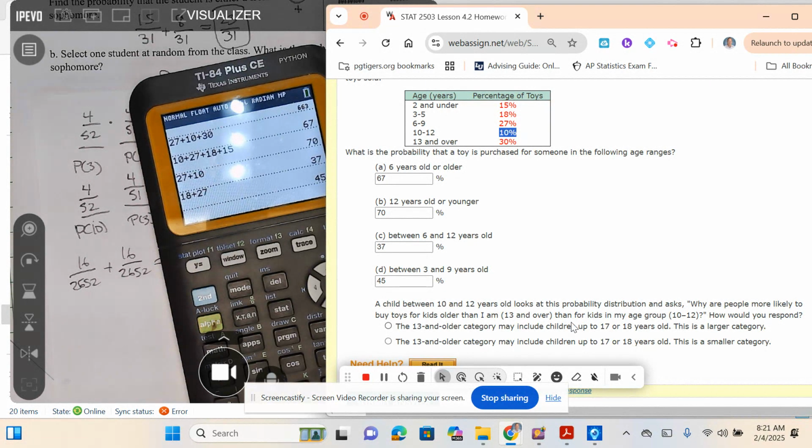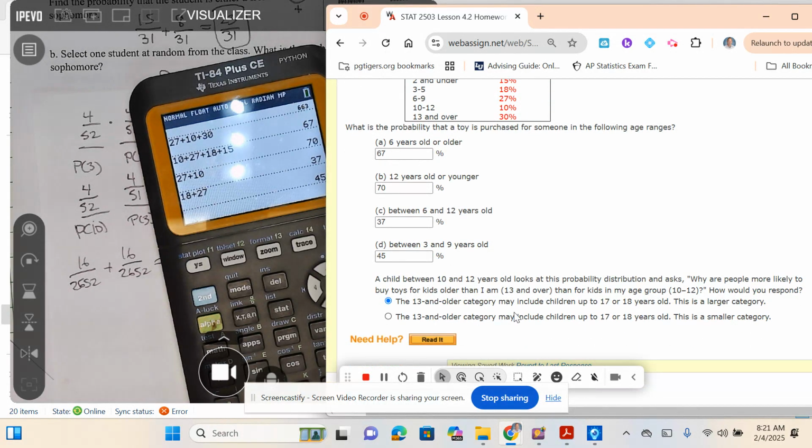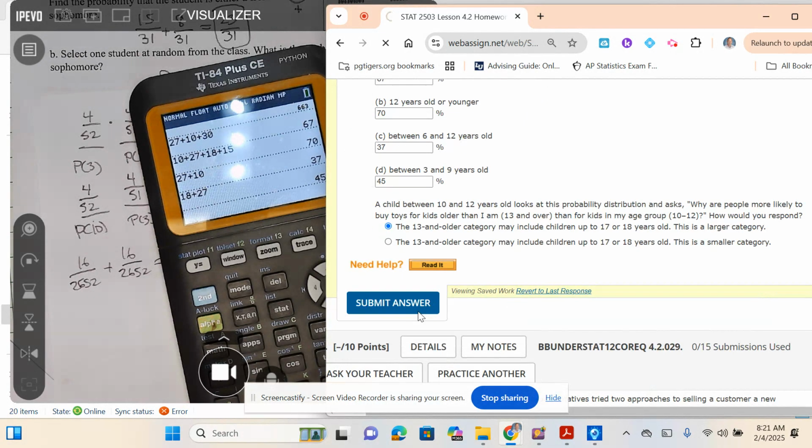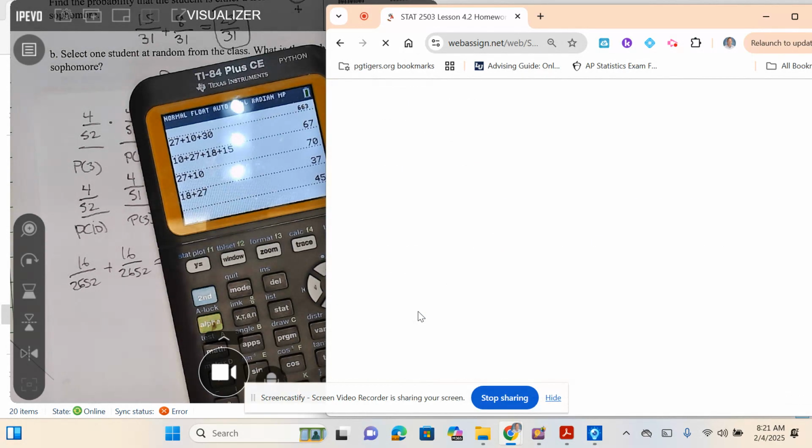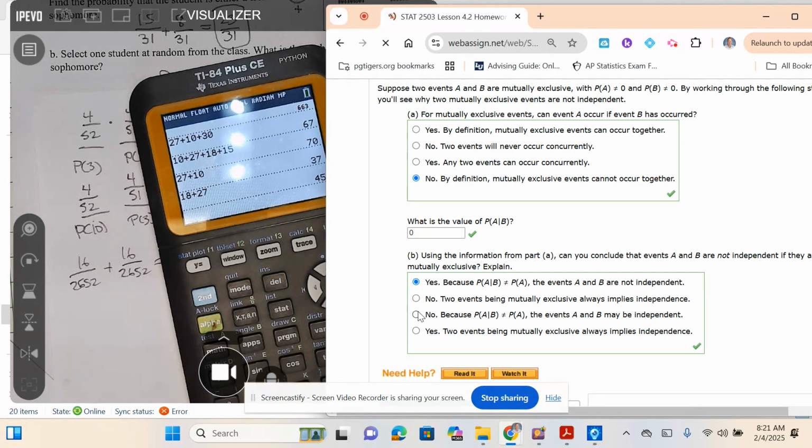The 13 and older category may include children up to 17, 18 years old. That's a larger category, and this is a smaller category. So basically, this is a larger category. This covers more ground. That's why it's got more, because it covers more ground. You have all the teenagers, 17, 18, in there as well.